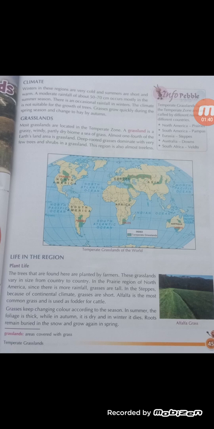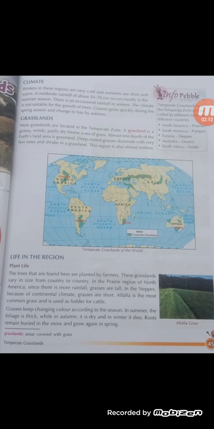Now let us learn about the climate in this temperate grassland. Winters in this region are very cold and summers are short and warm. A moderate rainfall of about 50 to 70 centimeters occurs mostly in the summer season. There is occasional rainfall in winters. The climate is not suitable for the growth of trees. Grasses grow quickly during the spring season and change to hay by autumn.